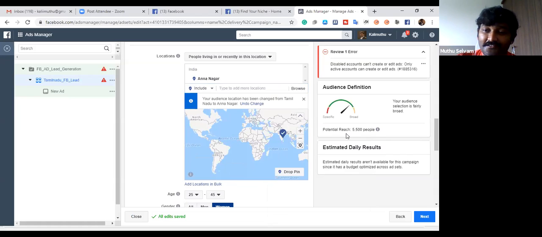If you have a physical store, it could be anything, a textile shop, you could target the people, because in your area you have to be visible. You have to tell them I am here, because people don't come and watch it.